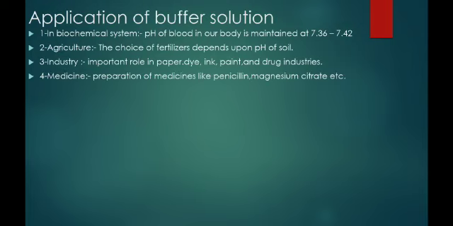In medicines, for preparation of some medicines like penicillin and magnesium citrate, we have to maintain the pH. In analytical chemistry, in determination of cations or anions in qualitative analysis, we require the buffer solution.